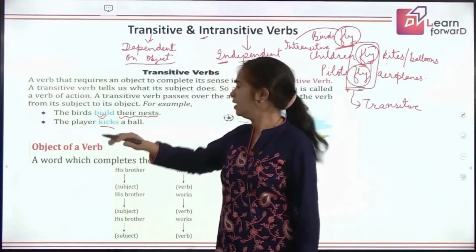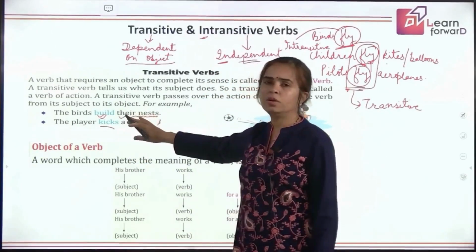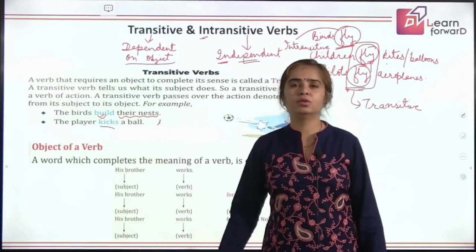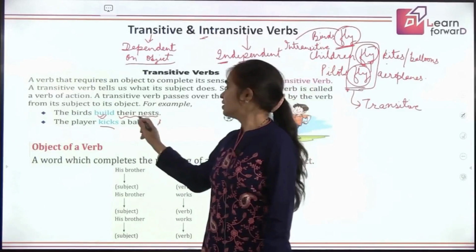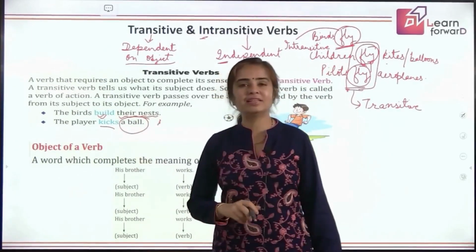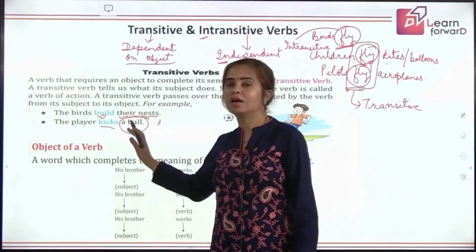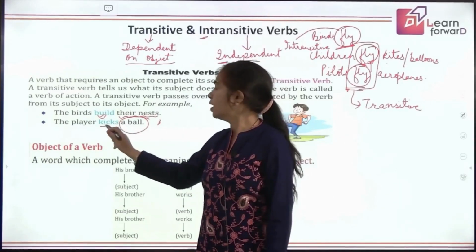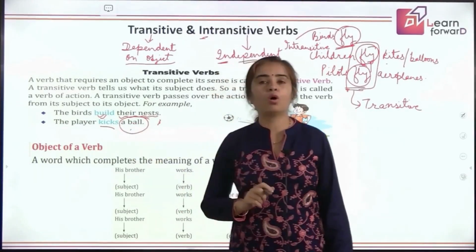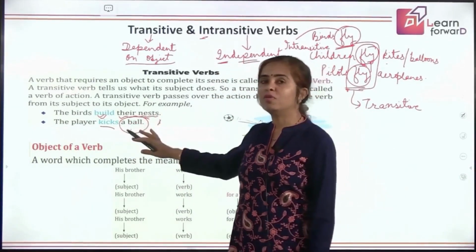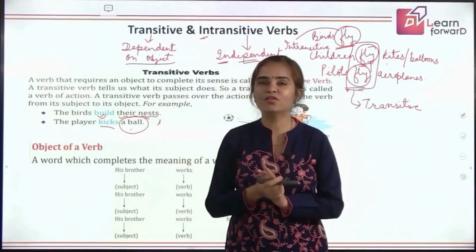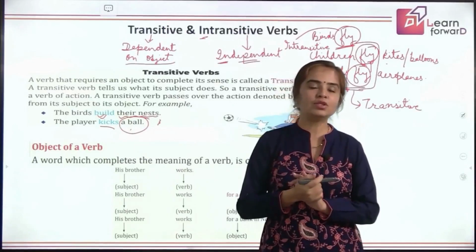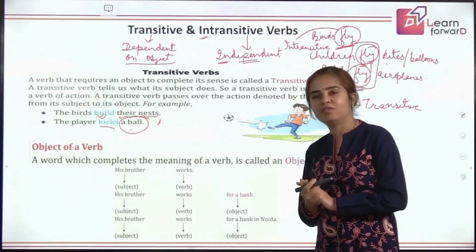Now again, if I stop this, you will be again scratching your brain to know. You'll be curious to know, what does the player kick? Yes, and the answer is right here. So this is giving the complete meaning. So the verb again is dependent on the object. So what type of verb is it? It's transitive verb. Is it clear to all of you? Was that easy to understand that way? Can we go ahead now?